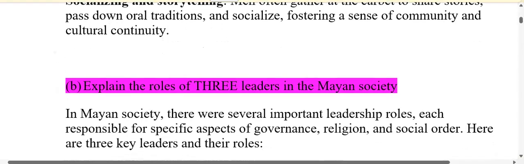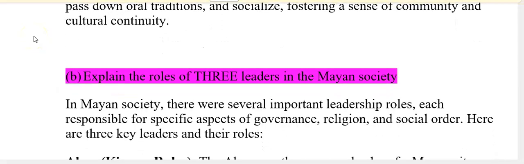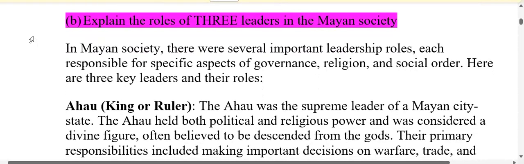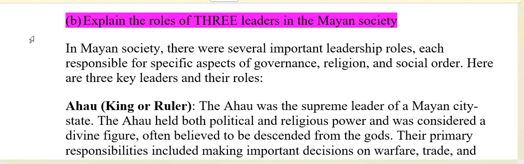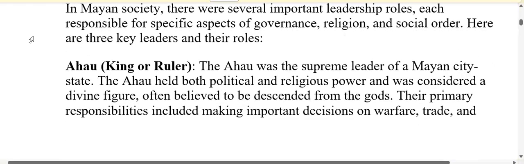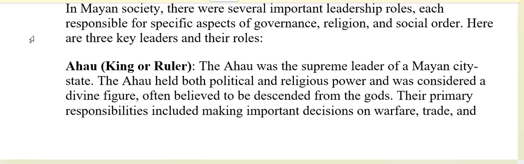And our next question: explain the roles of 3 leaders in the Mayan society. In Mayan society, there were several important leadership roles, and each was responsible for specific aspects of governance, religion or social order. So I have the Ahau, which is a king or the ruler. The Ahau was the supreme leader of a Mayan city.